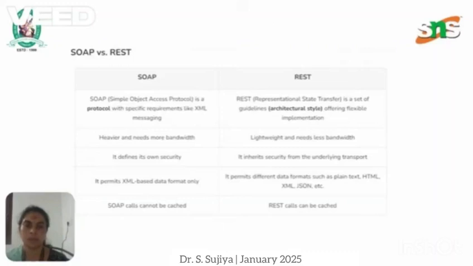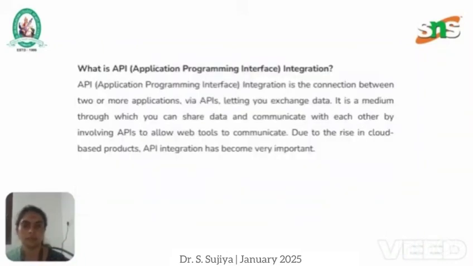SOAP permits XML-based data formats only, whereas REST permits different data formats such as plain text, HTML, XML, and JSON. And SOAP calls cannot be cached, and REST calls can be cached. So this is the difference between SOAP and REST.